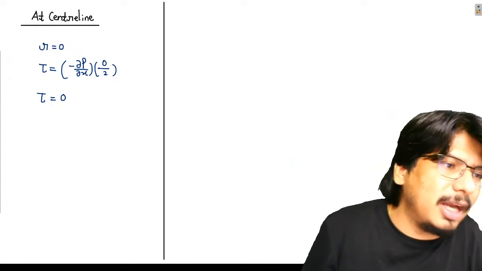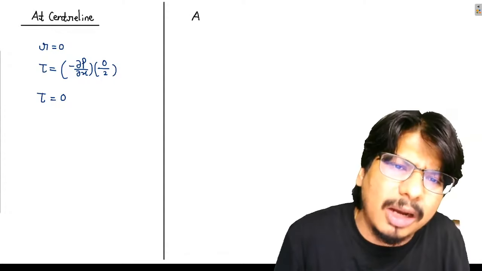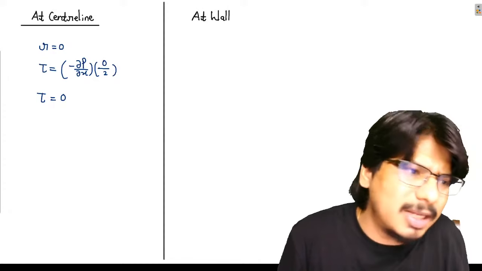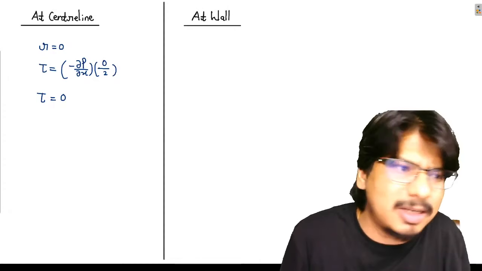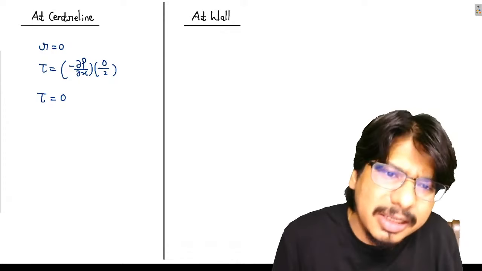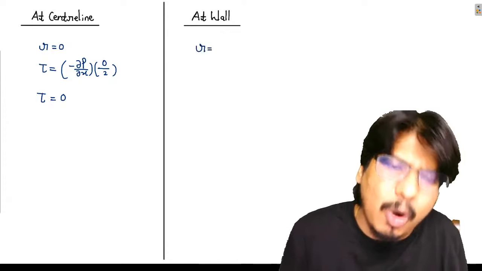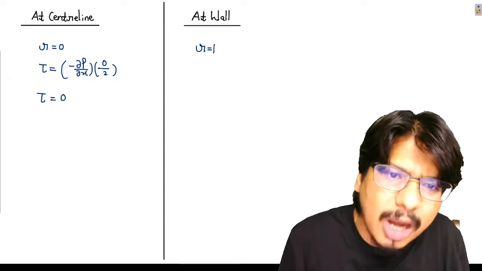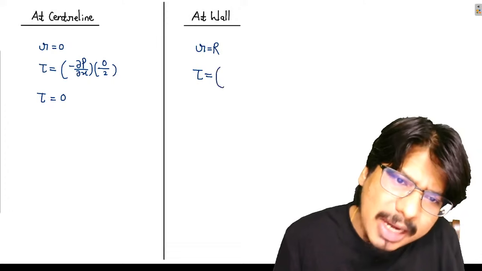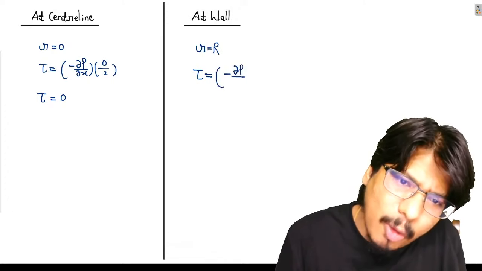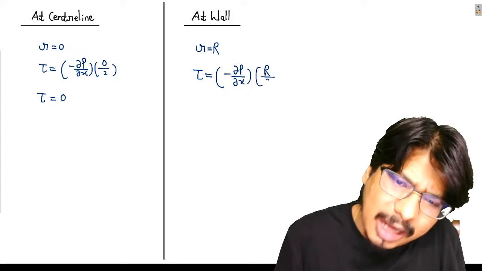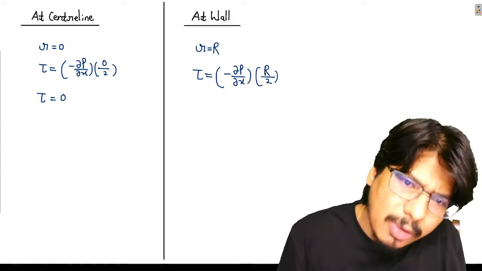चलो, let us see at the wall बेटा. What will be the shear stress? जरा देखते हैं बेटा, wall पर shear stress कितना होगा? Any intelligent student of the class can tell me at wall what will be small r? Small r will be equal to capital R. So tau is equal to minus dou p by dou x, small r क्या हो जाएगा बेटा? Capital R by 2. So tau is this.